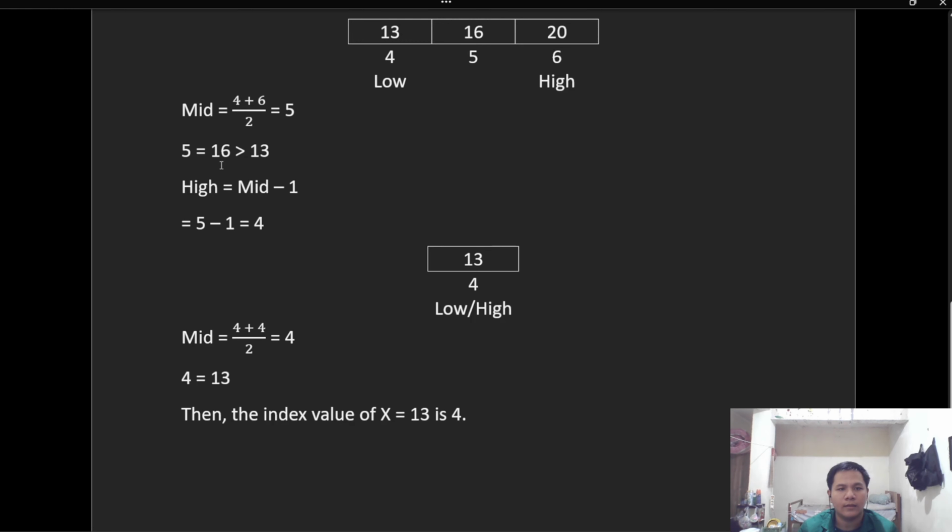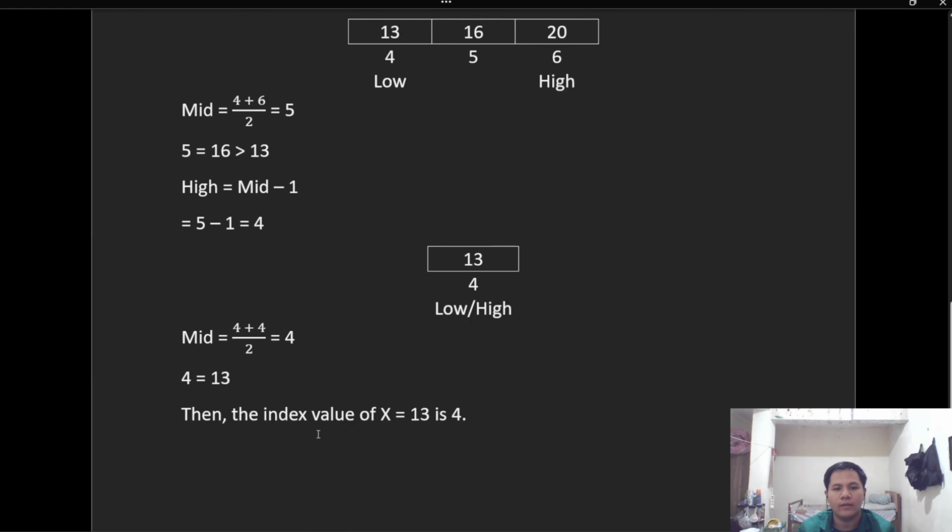The value is 16. Not getting the x value, we compare again. It turns out that 16 is greater than 13. Because it is greater, the next thing to look for is the high index value. The method is the middle index minus 1. The result is index 4. Because here the remaining value is the same as x, namely 13, stop. We get the result index 4.